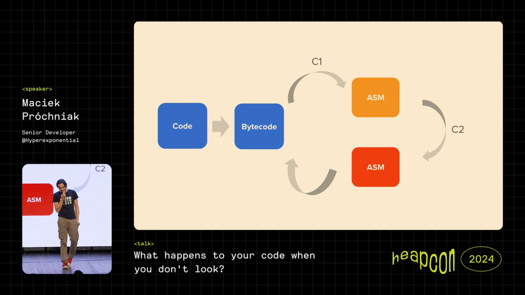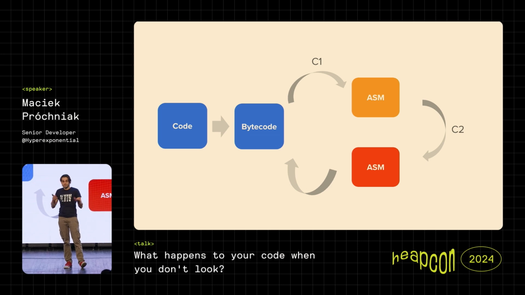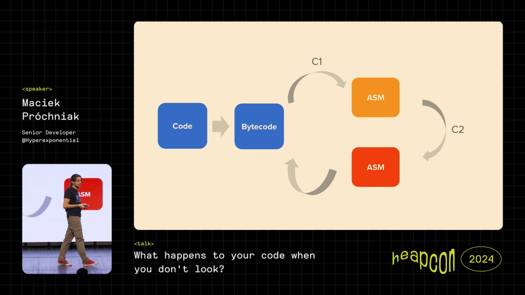So the interesting question is, can we really look inside? Because with statically compiled languages like Rust, we can take the resulting SO file or something like that and peek into it. But what about the JVM?